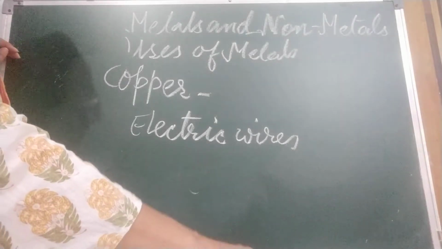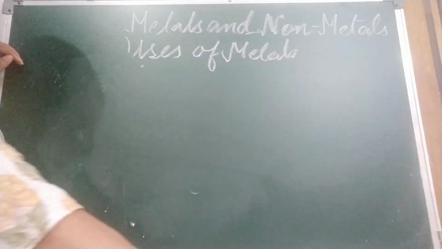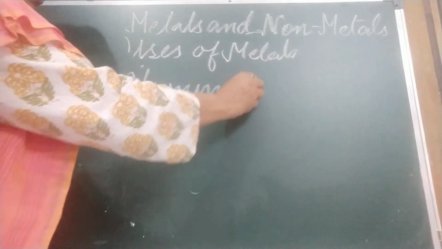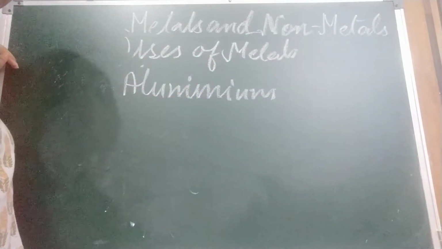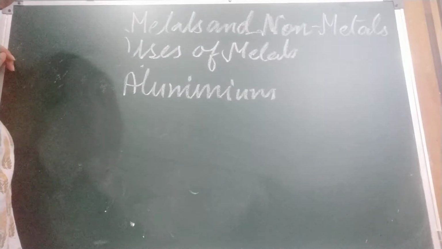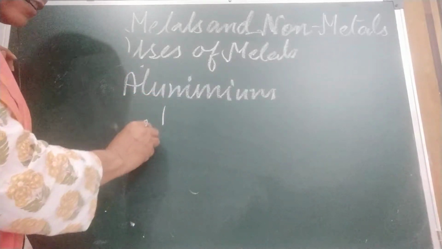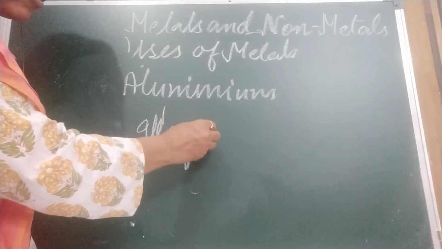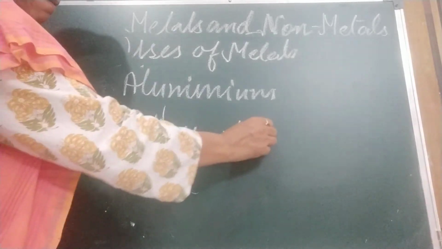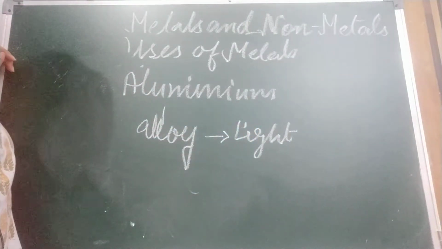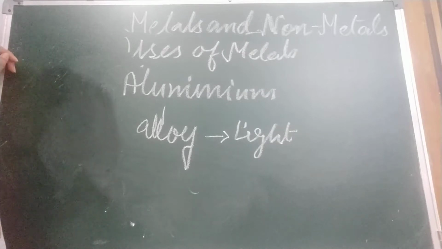Now next is aluminium, a very light metal. Aluminium is used in overhead cables. It is used for cooking utensils and for packing food. You have all seen aluminium foil in your home. Aluminium alloy is very light. Duralumin is an alloy. What is the property? The alloys of aluminium are very light and strong. They are used to make the body and engine parts of aircraft and cars.